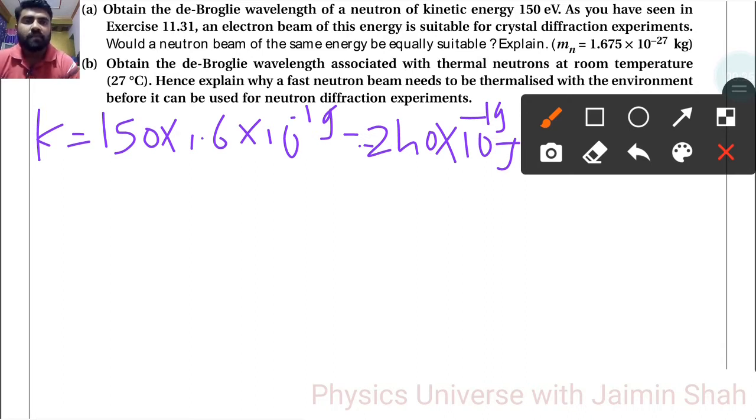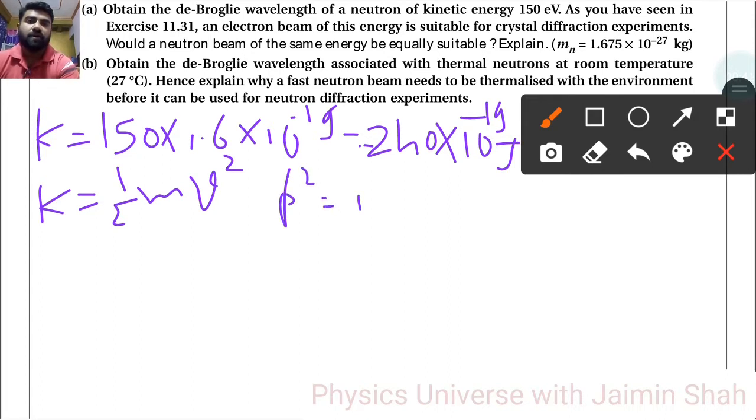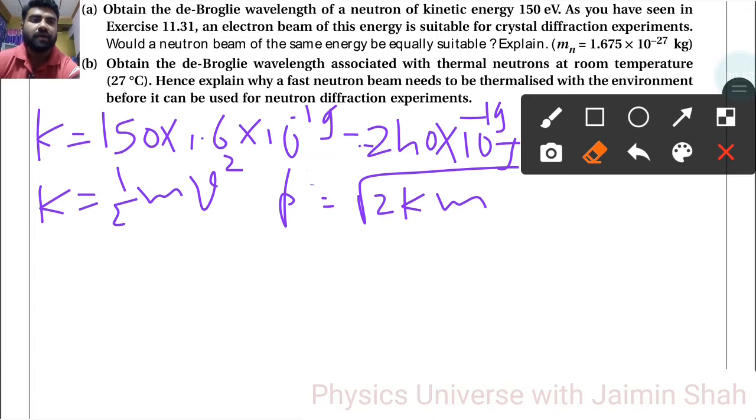Would a neutron beam of the same energy be equally suitable? So here first of all we have to use K equal to half mv square, right? So P square is equal to 2Km, we can write. So it is not P square, it is only P, because when we write P there is an under root, so P is equal to under root 2Km.